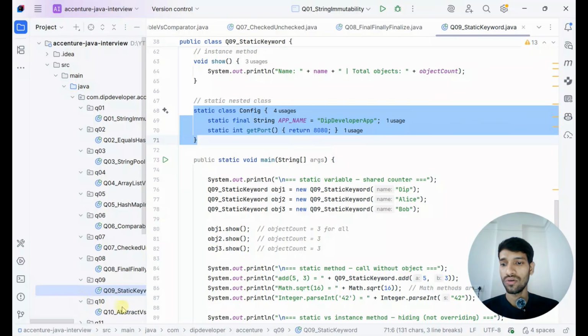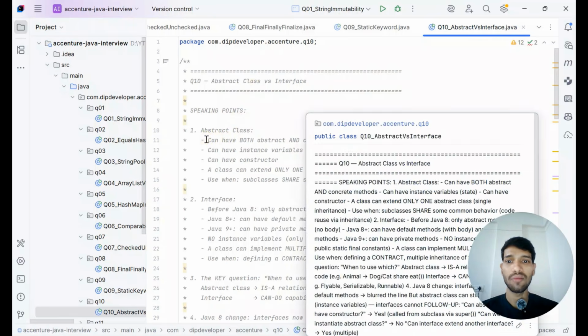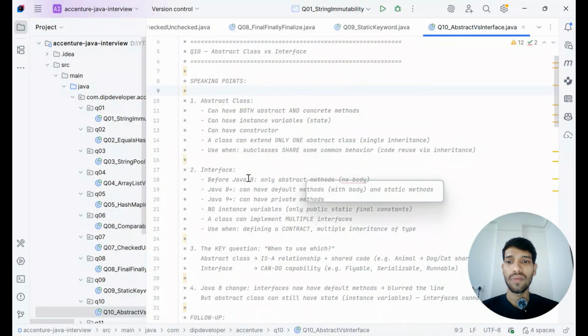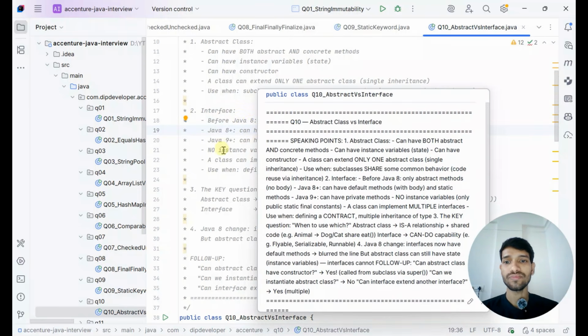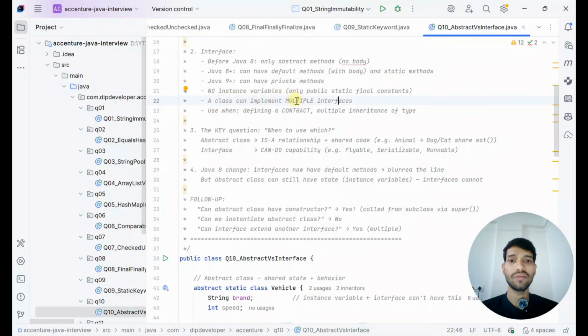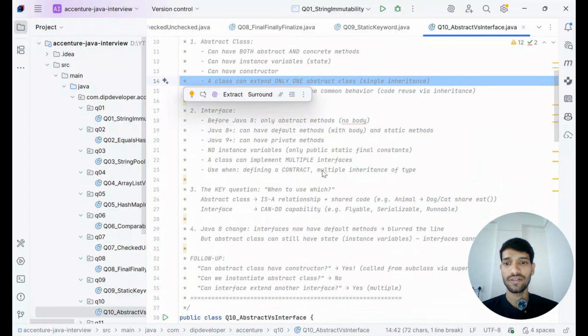Next question is on the difference between an abstract class and an interface. An abstract class can have both abstract and concrete methods, it can have instance variables, and it can have a constructor. But an interface can have only abstract methods, plus default methods with a body and static methods as well. Here no instance variable will be created. A class can implement multiple interfaces, but it can only extend one abstract class.